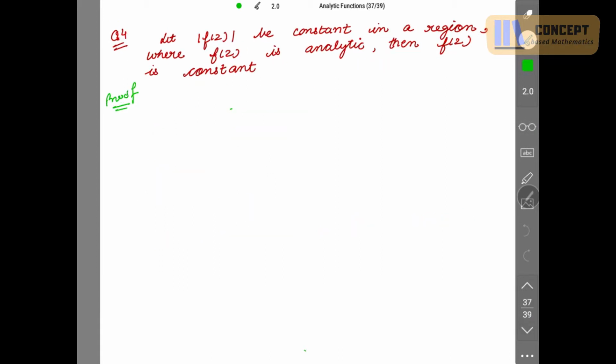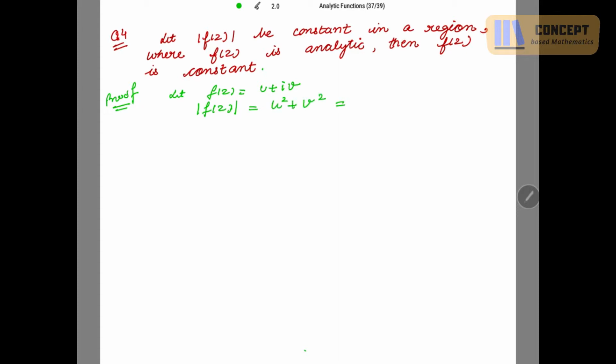Okay, the last one: let mod of f(z) be constant in a region where f(z) is analytic, then f(z) is constant. So it is given now that mod of f(z) is constant. So let f(z) = u + iv. What is mod of f(z)? This is u² + v².